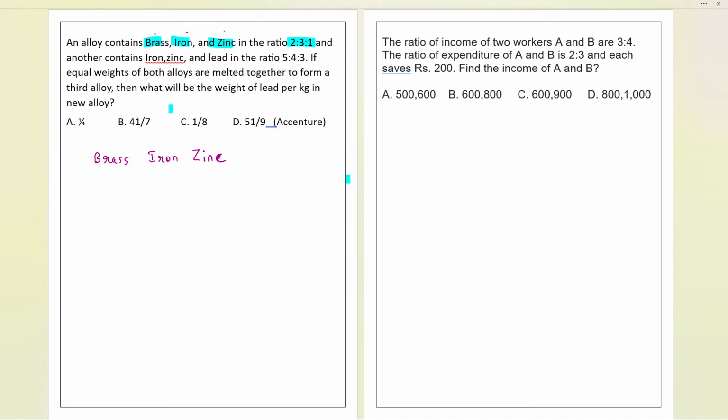Question not clear? I'll tell you. So now this is the alloy: 3 elements are there, and the ratio is also given. Now there is another alloy also. Alloy means mixing different elements, and whatever final product we form will be called an alloy. In the first case it is brass, iron and zinc. In the second case, iron, zinc and lead, and the ratio of the different elements inside that alloy is 5 is to 4 is to 3.